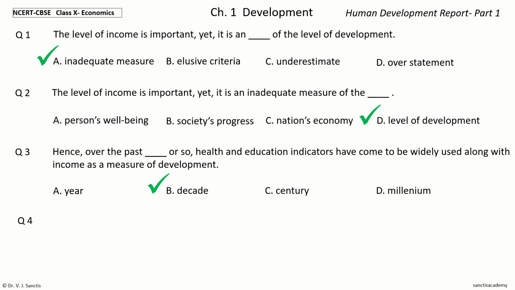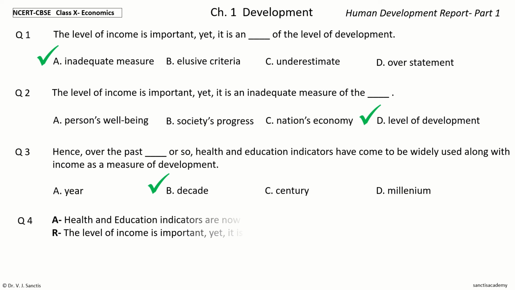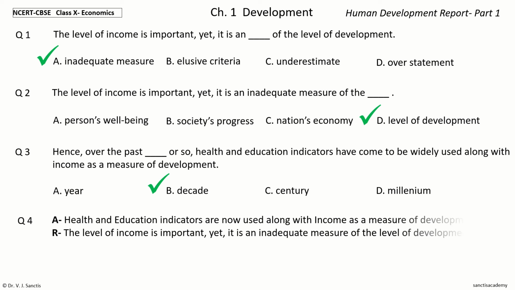Question 4. There is an assertion. Health and education indicators are now used along with income as a measure of development. And the reasoning given is the level of income is important, yet it is an inadequate measure of the level of development.